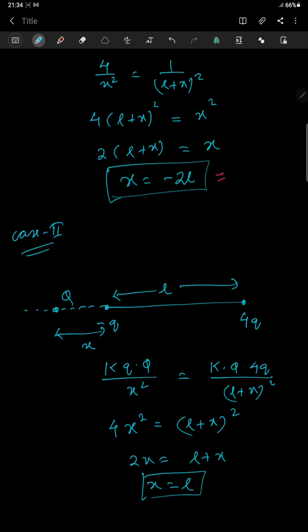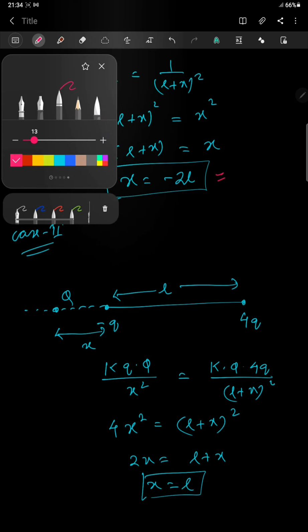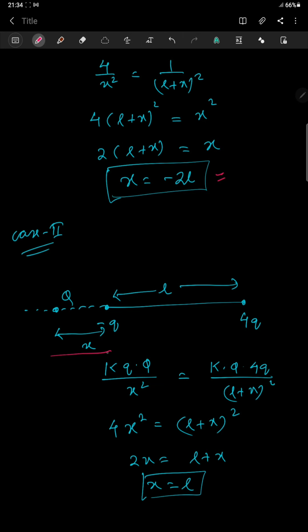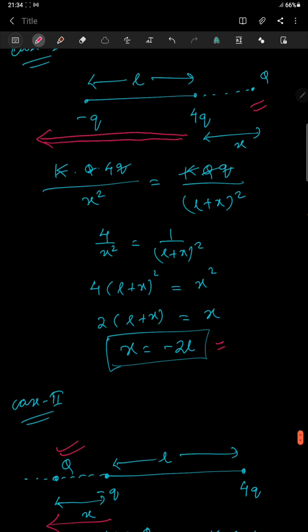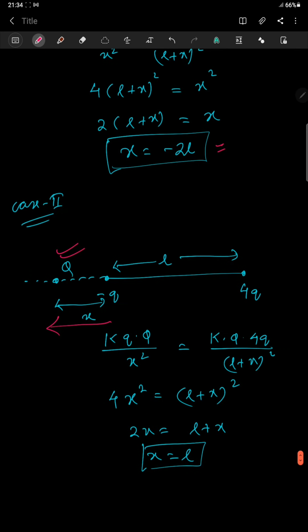So x is equal to plus L means from this side it will be; again we are approaching in this direction only. So x is equal to minus 2L and x is equal to L. What position does it actually tell you? It should be on this side. It cannot be on this side because it is minus 2L. So this has to be on the left hand side of minus q.